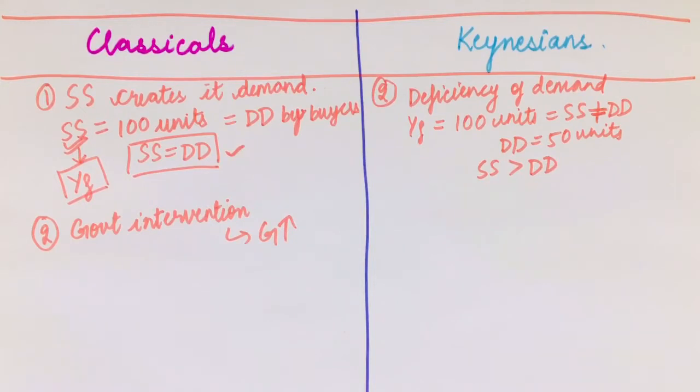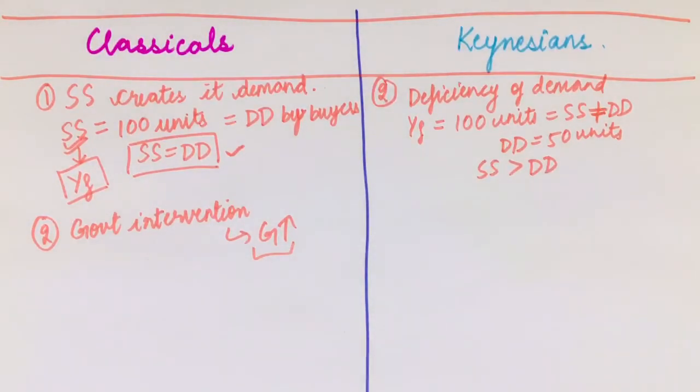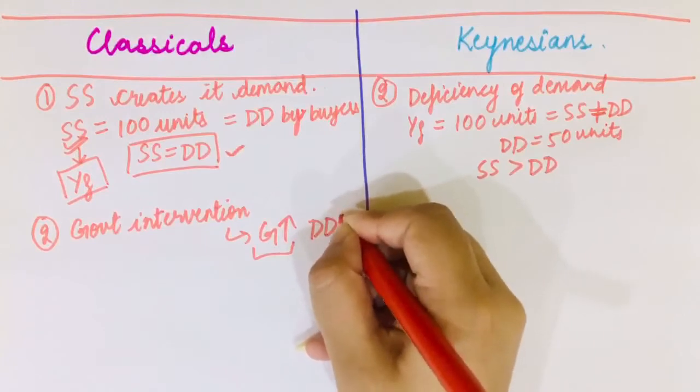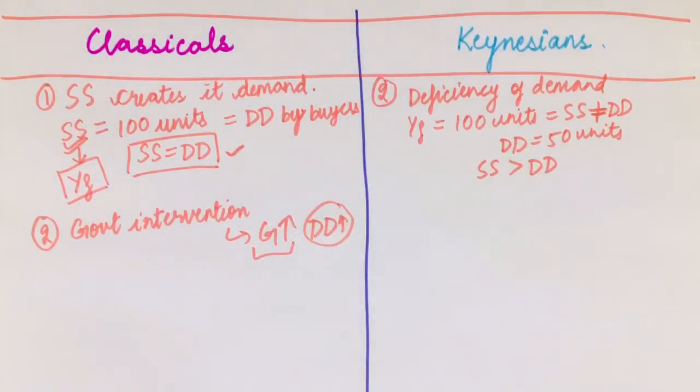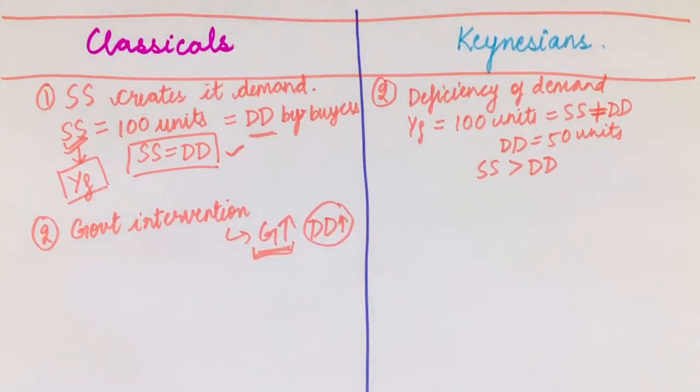So why do they say this? This is because if the government increases its expenditure, it gives money to everyone, like it is buying something. Suppose it is building a road, so it is buying cement from the cement factory. So their incomes are going up, and when their incomes go up, what would happen? The demand would go up, right? So when demand is going up, output should go up. But according to the classicals, it is not the demand which is playing a role in the economy, it is the supply which is playing a role, and government intervention is not affecting the supply in any case.